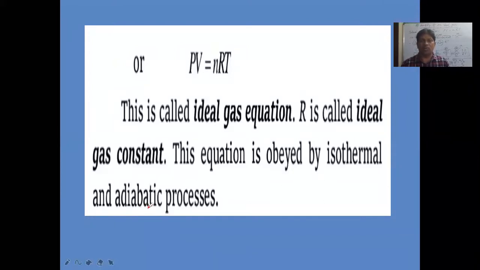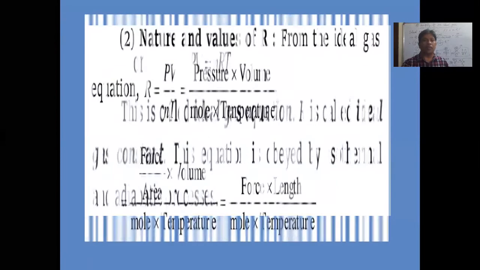But for the time being, remember that if you keep hot milk or hot tea in a thermos flask, it will remain hot for some time. That means heat energy is neither lost nor gained from outside. That is called an adiabatic process. So the ideal gas equation is obeyed by gases in isothermal and adiabatic processes.